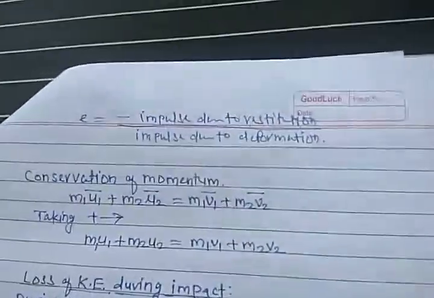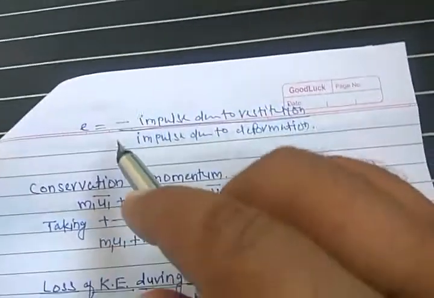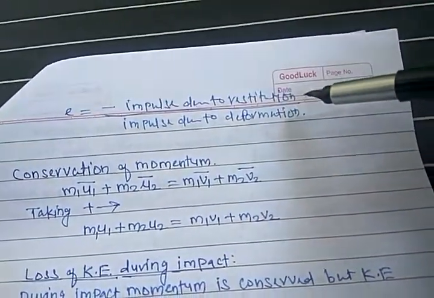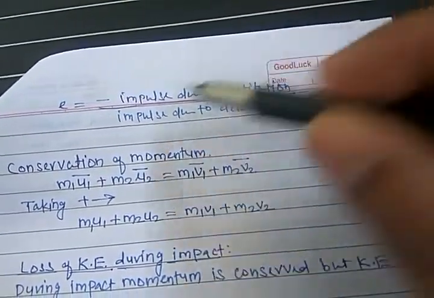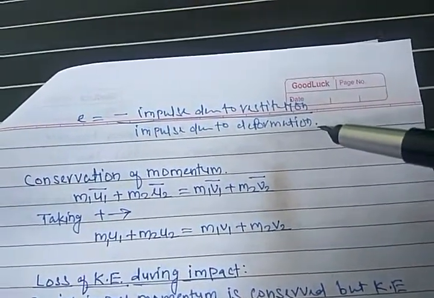Remember, the value of e always lies between 0 and 1. It cannot be greater than 1 and it cannot be lesser than 0. Another way of defining e is like this: e is equal to minus of impulse due to restitution or restoration divided by impulse due to deformation.